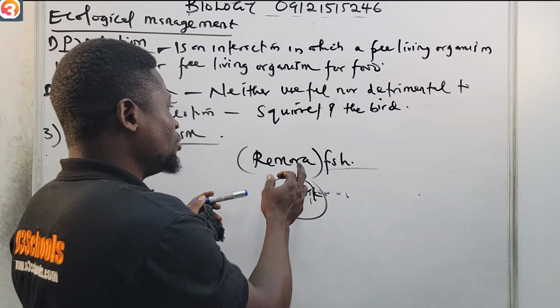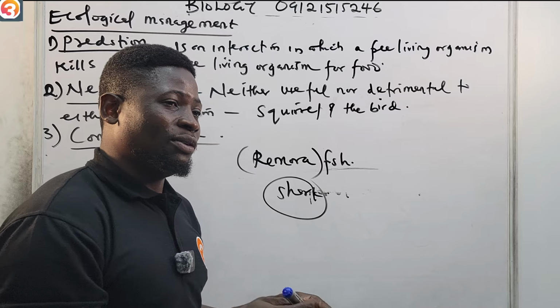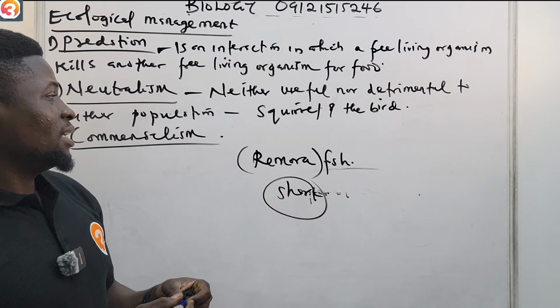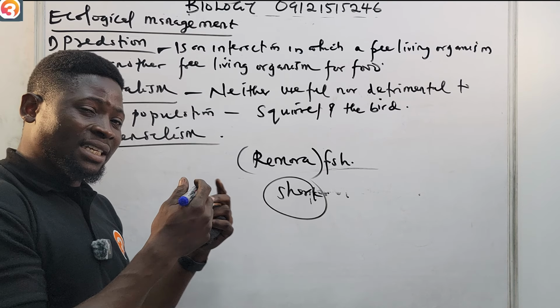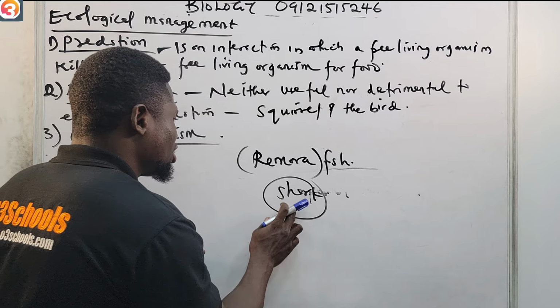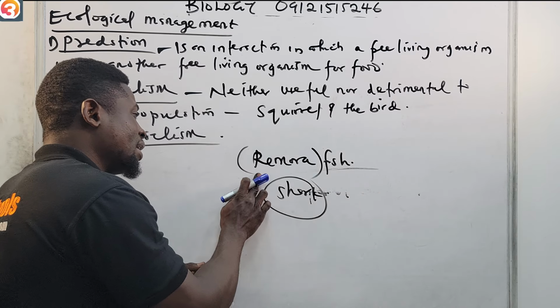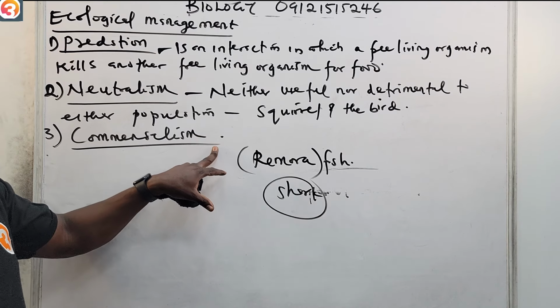It seems like it's even helping the shark to clear its own dirt. So the shark is not suffering anything, not suffering disease or any form of harm from the remora fish. The shark is also not gaining anything from the remora fish, but the remora fish is getting food from the shark. That is what we know as commercialism.